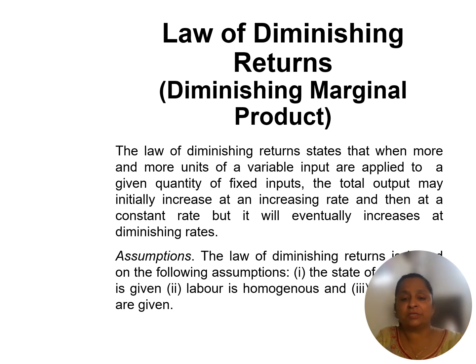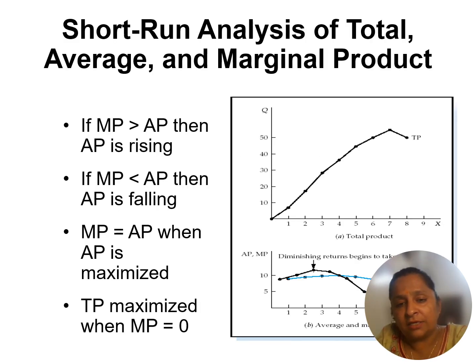So these are assumptions, based on the assumptions. I will show you another slide, just wait. Here, as you see, marginal productivity is increasing and average productivity is increasing. When average productivity and marginal productivity are equal, the first stage is finished, meaning it is finished by the law of diminishing returns.